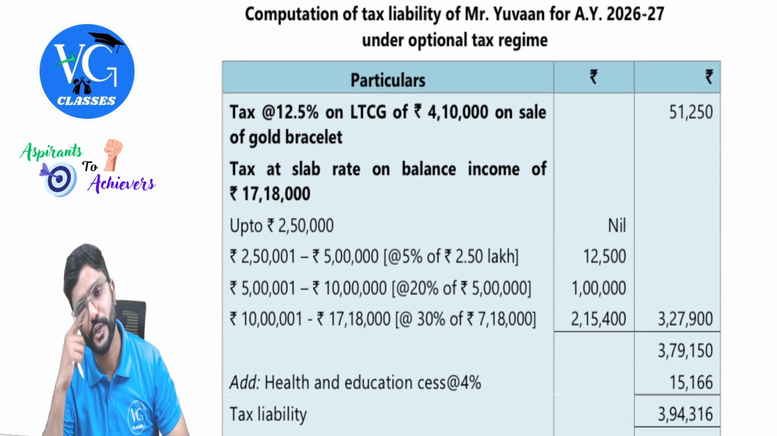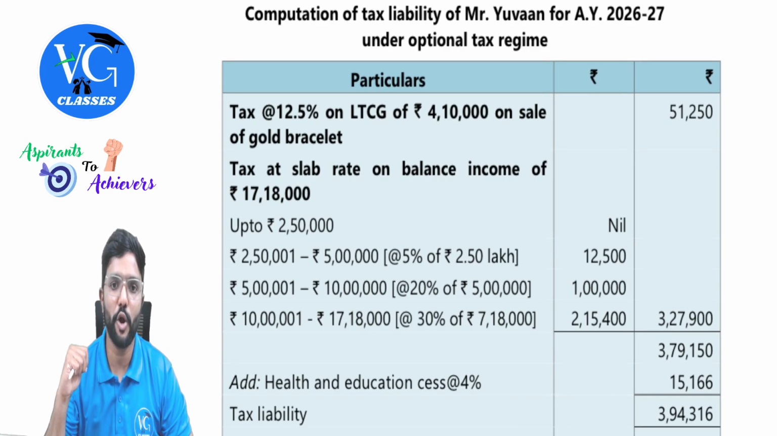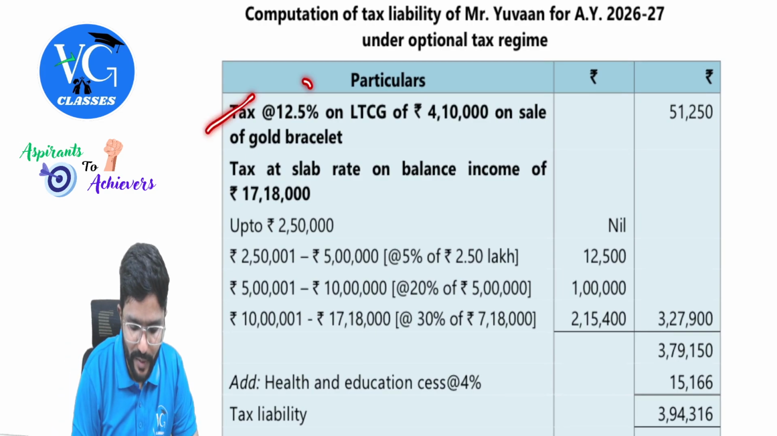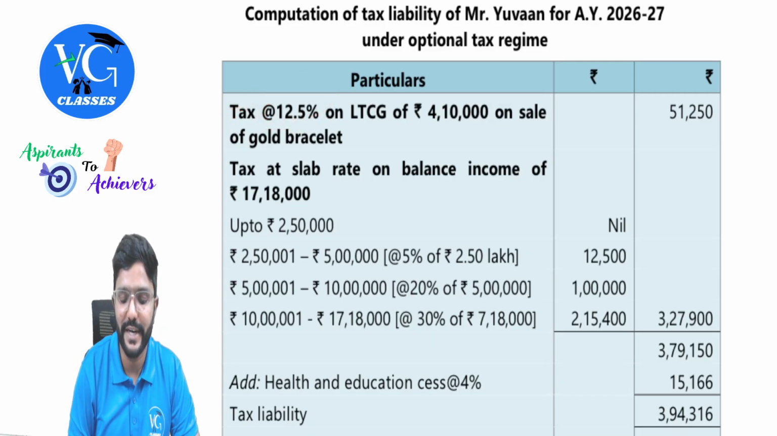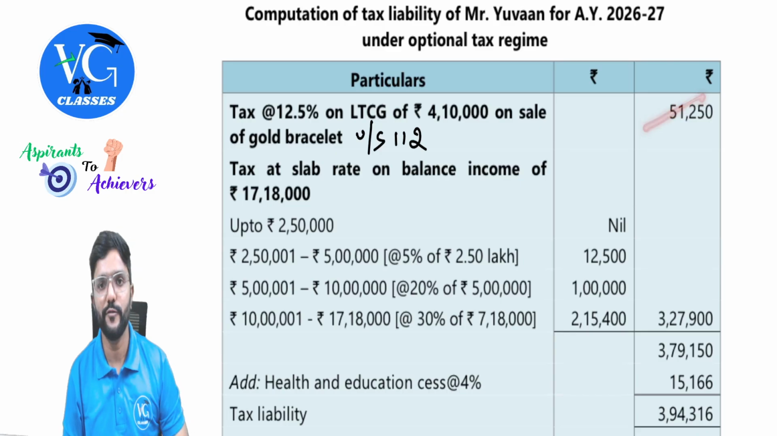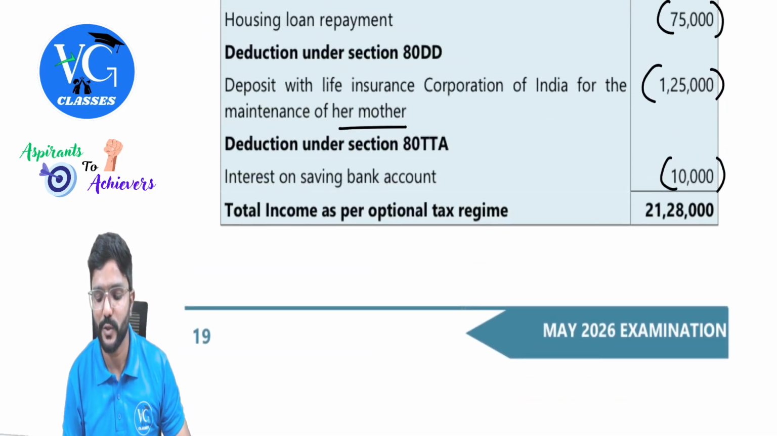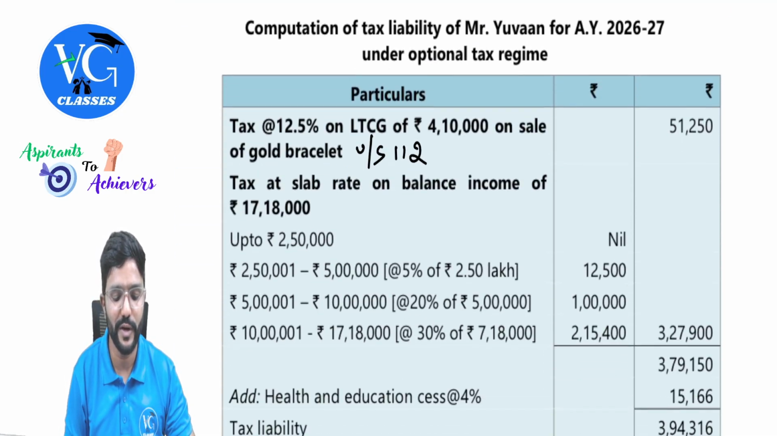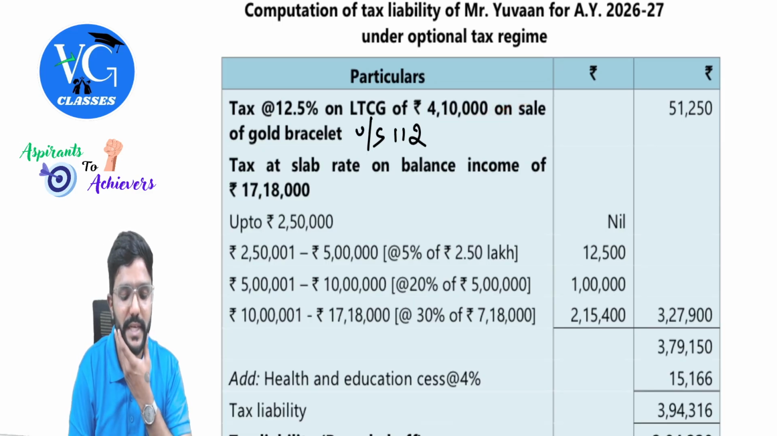Computation of tax liability of Mr. Yuvan for assessment year 26-27 under optional tax regime. Tax at 12.5% on long-term capital gain of 4,10,000 under section 112 is 51,250. What is the balance income taxable at slab rates? 21,28,000 minus 4,10,000. So remaining is 17,18,000, which is taxable at slab rates.